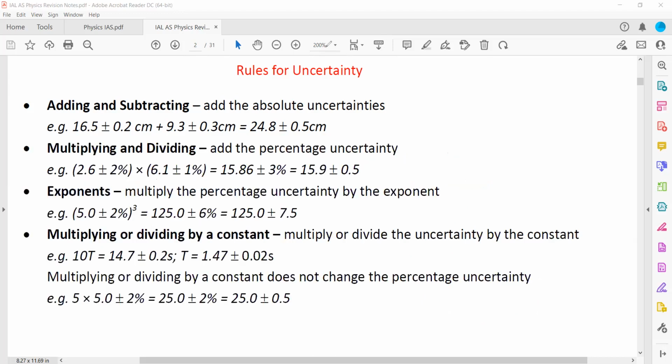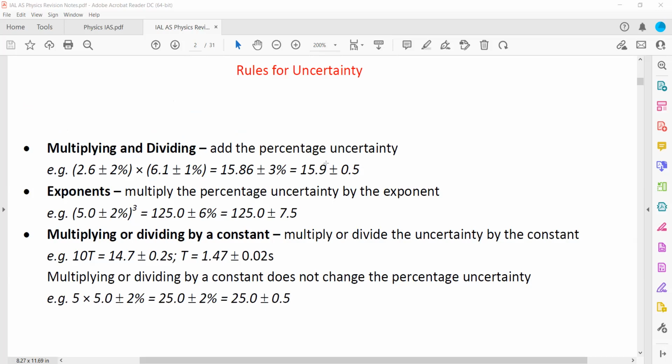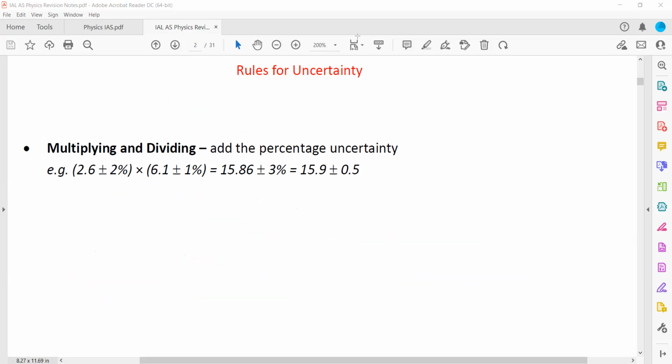Then, if we are multiplying or dividing the quantities, like if we are finding a quantity which we get by multiplication or division, in that case we will add the uncertainty, but we will not add the uncertainties directly, we'll add the percentage uncertainties. I will give an example.